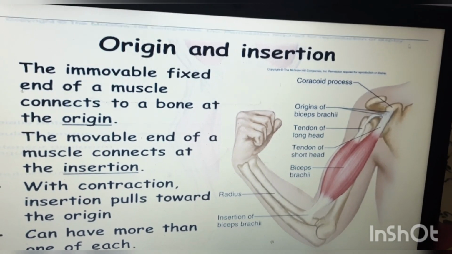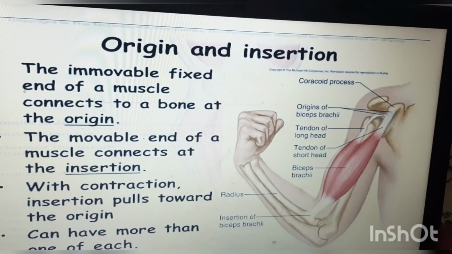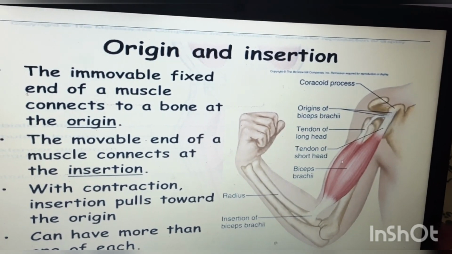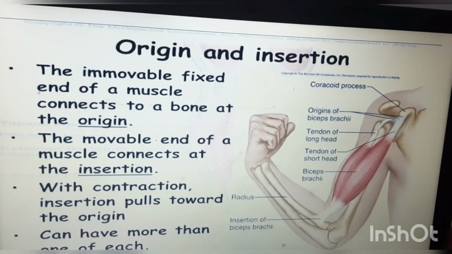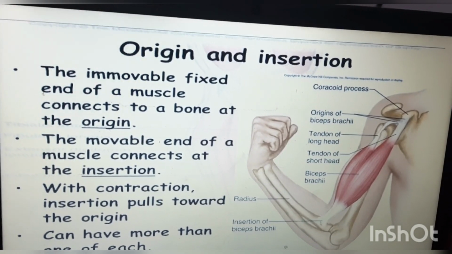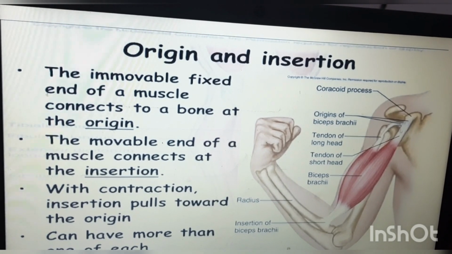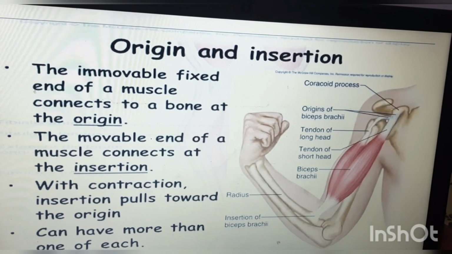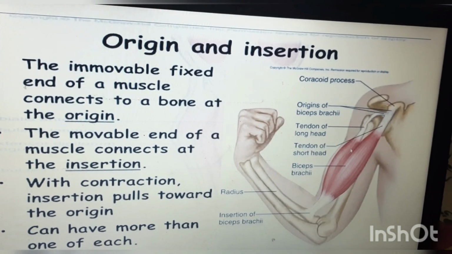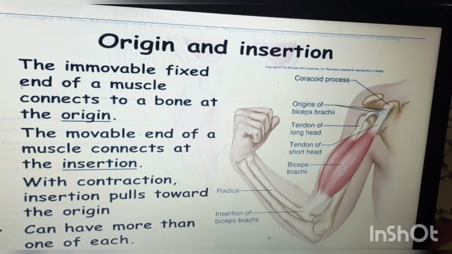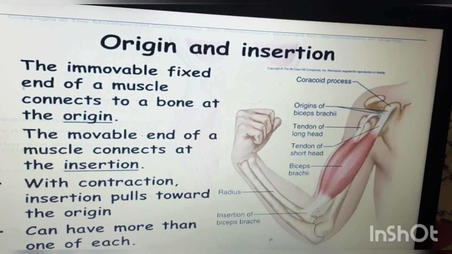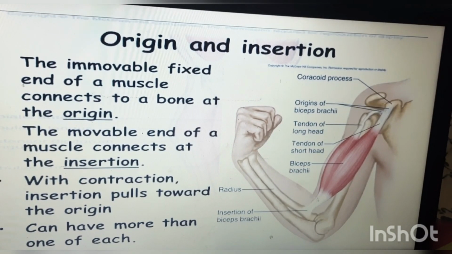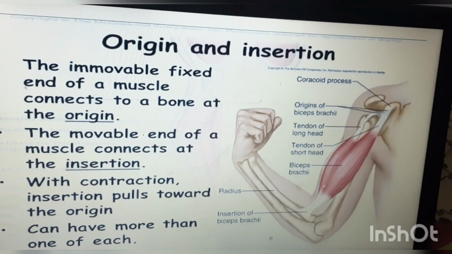Here we can see the parts; it has two parts, origin and insertion. Origin means where they start, and insertion means where they attach. How can we identify them? Origin is a fixed part and doesn't show any movement. While the muscle contraction takes place, the origin will not show any movement, but the insertion will show some movement. So this is the origin and insertion.